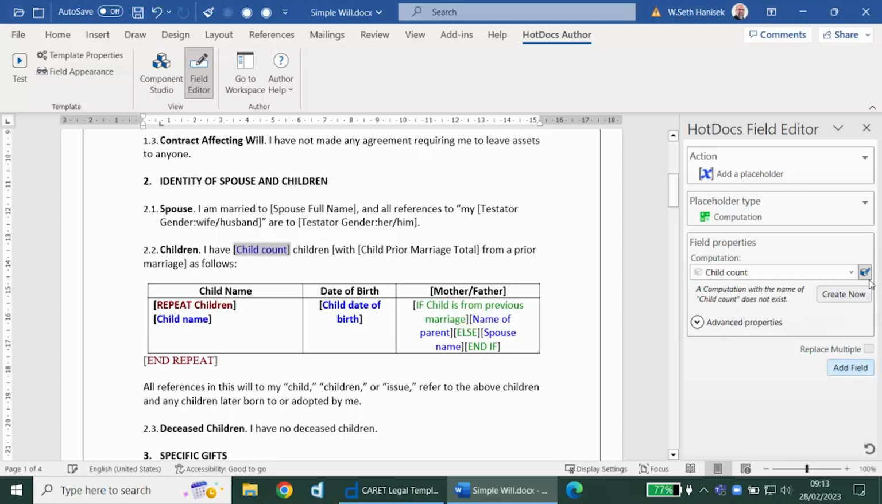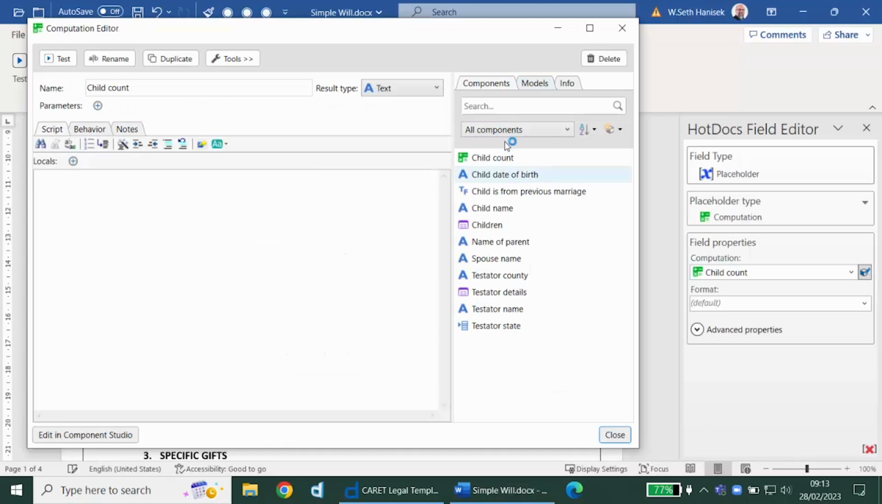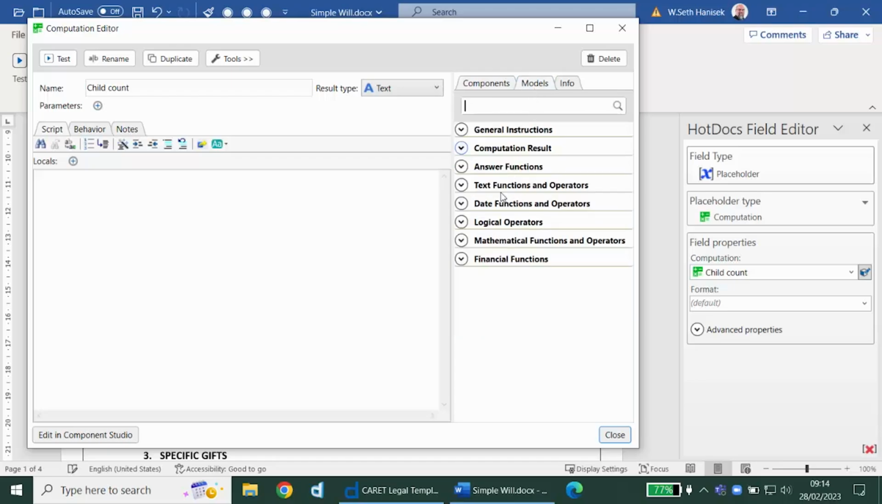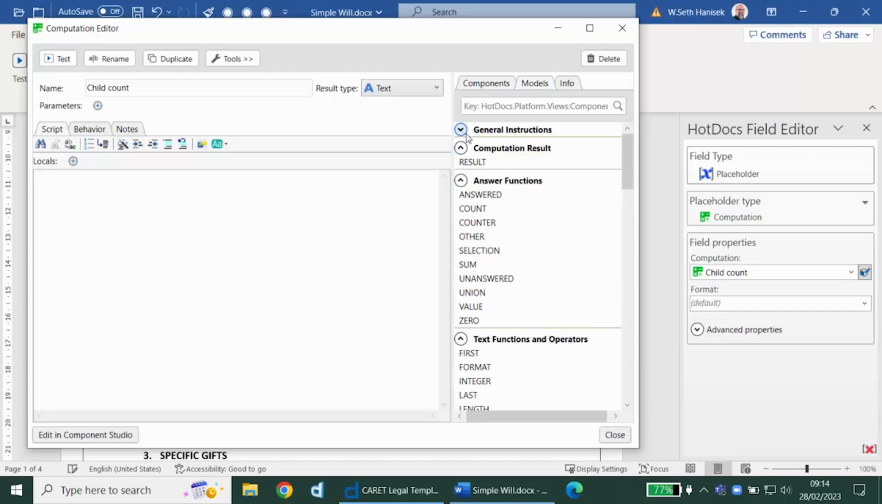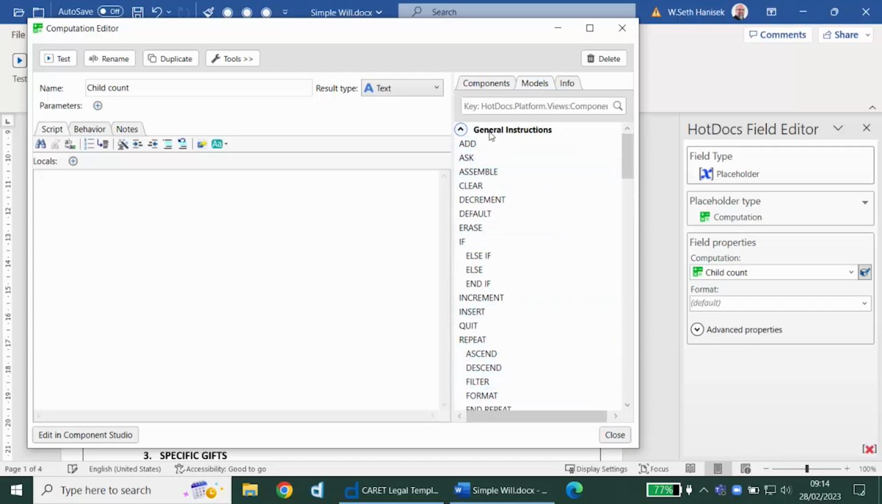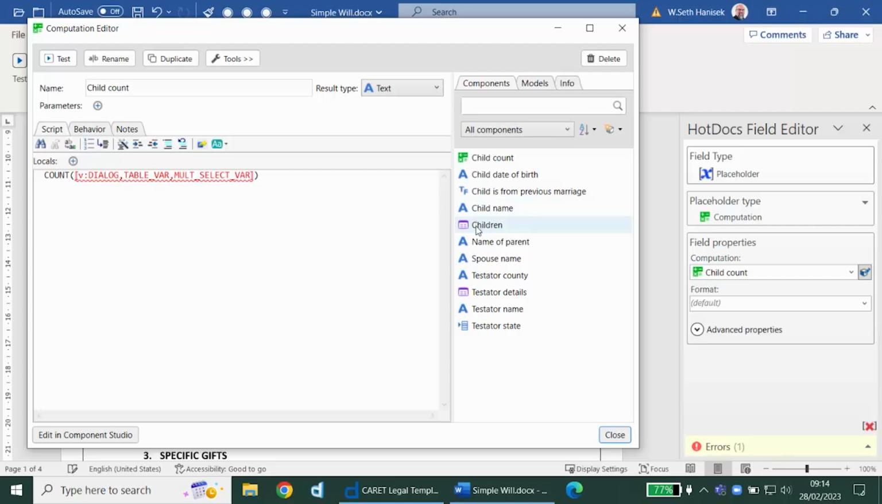And these exist as components in the component file, so we can edit them and modify them. And when we're building scripts, we have access to all of the components that we've built so far, all of our variables and dialogues, etc. But we also have a list of scripting models, and it's an extensive list of things that we can do. But we don't need all of these models. We need one very specific model called count. And this will accept as an input a dialogue, a repeated dialogue. And this will return the number of children.